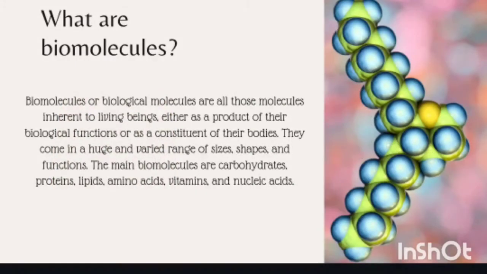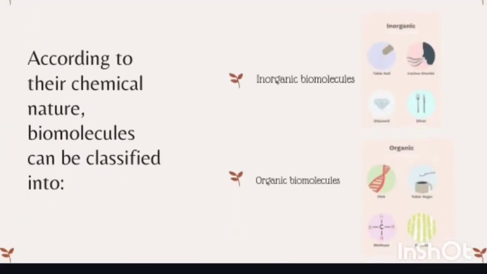What are biomolecules? Biomolecules, or biological molecules, are all those molecules integrated into living beings, either as a product of their biological function or as a constituent of their bodies. They come in a huge and variable variety of sizes, shapes, and functions. The main biomolecules are carbohydrates, proteins, lipids, amino acids, vitamins, and nucleic acids. The body of living beings is made up mainly of complex combinations of six primordial elements: carbon, hydrogen, oxygen, nitrogen, phosphorus, and sulfur. According to their chemical nature, biomolecules can be classified into inorganic biomolecules and organic biomolecules.